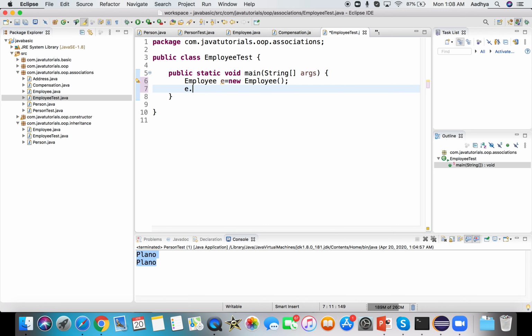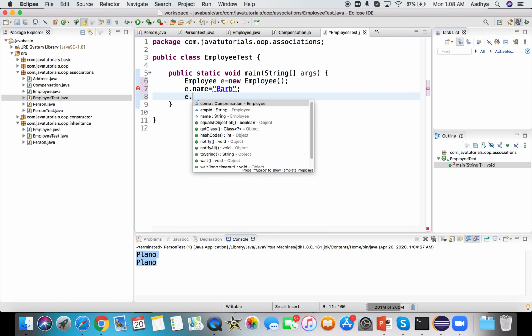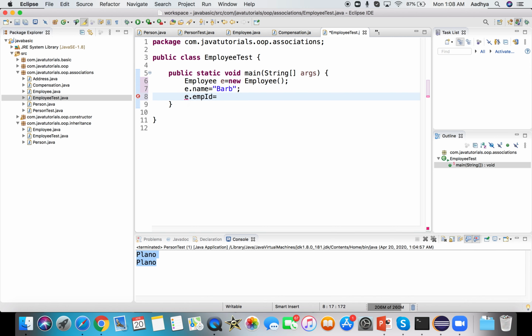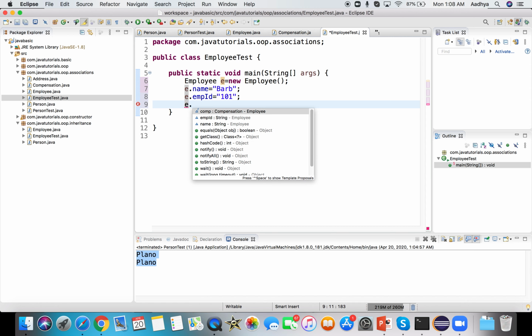So now you can do e dot name, make it as bar, and you can say employee ID. I think I made it a string. Okay. And then you don't need to create a compensation object because it's already done when you create the employee object itself.